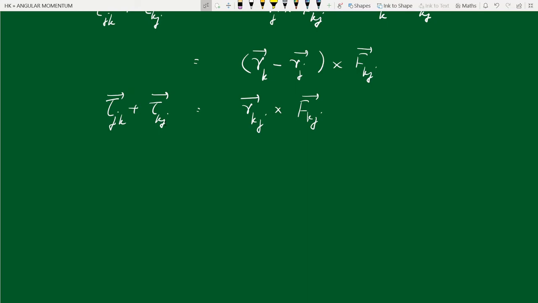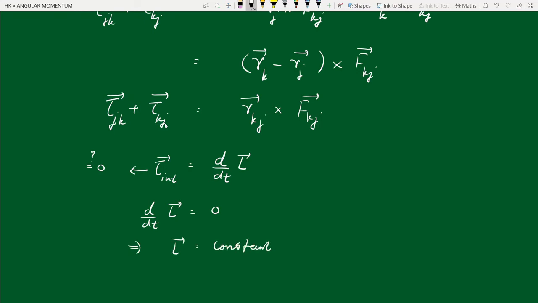Then since torque is equal to the rate of change of angular momentum, and here we have only internal torques, if this is equal to 0, then the rate of change of angular momentum is 0, which implies angular momentum is constant.